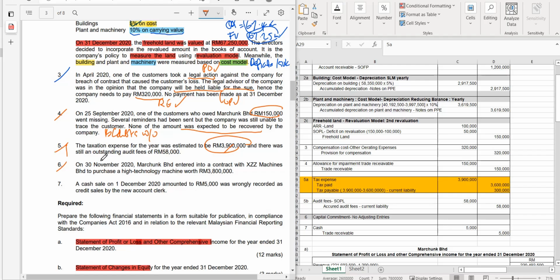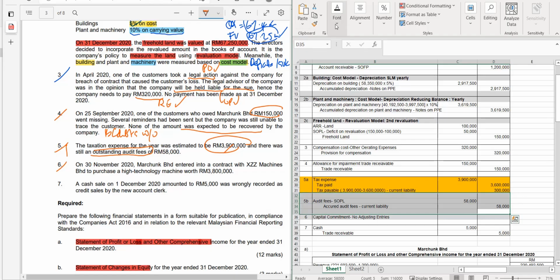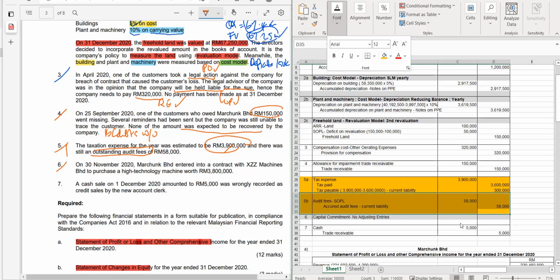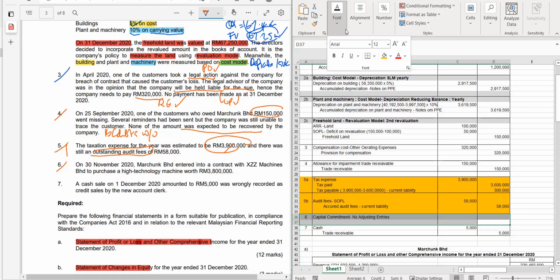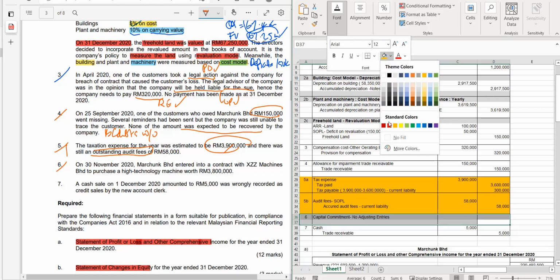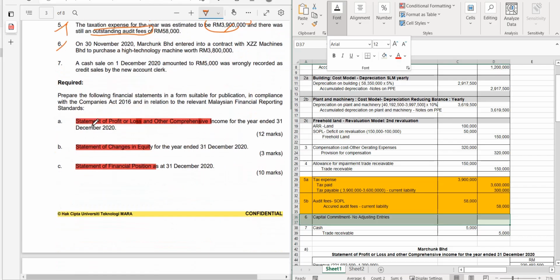However, for number 5 just now, there was another outstanding audit fee that was informed in number 5, this one. So make sure that you include that as your accrued audit fees. You can check the journal entry here. This is also for number 5. And for number 6, there is no journal entry because this is just a capital commitment. You need to copy that sentence and put it under the item in your notes to the account.